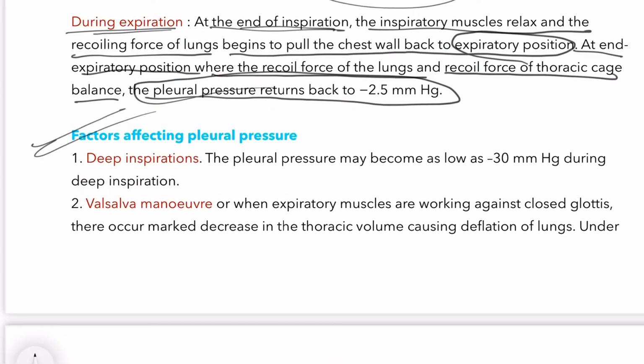Now factors affecting pleural pressure. First is deep inspiration. The pleural pressure may become as low as minus 30 mm Hg during deep inspiration. When the person is inhaling deep, it can lead to minus 30 mm Hg.